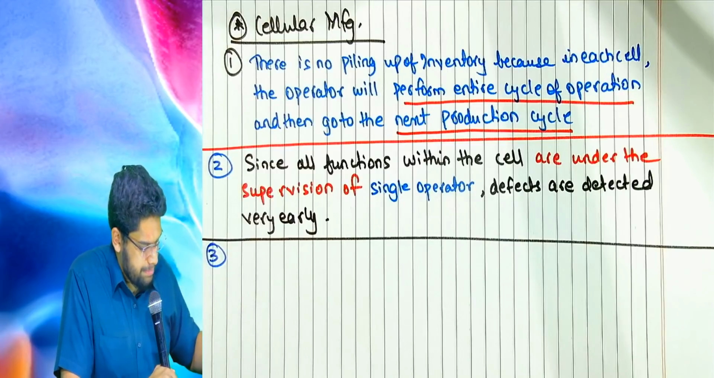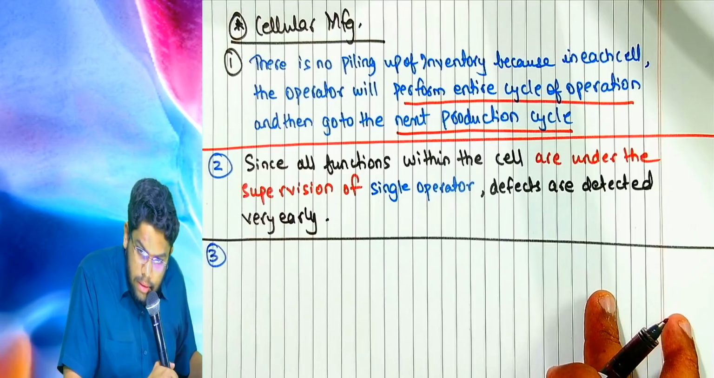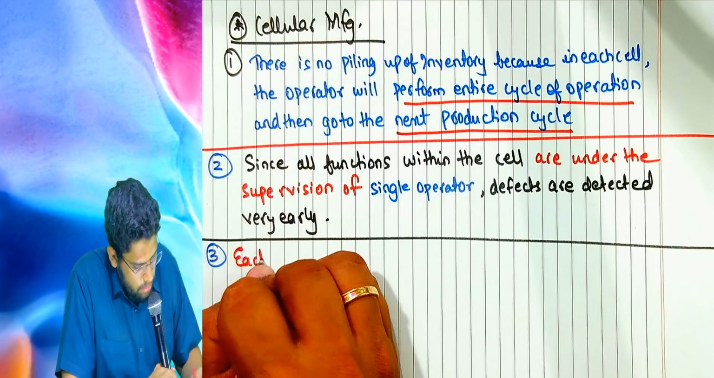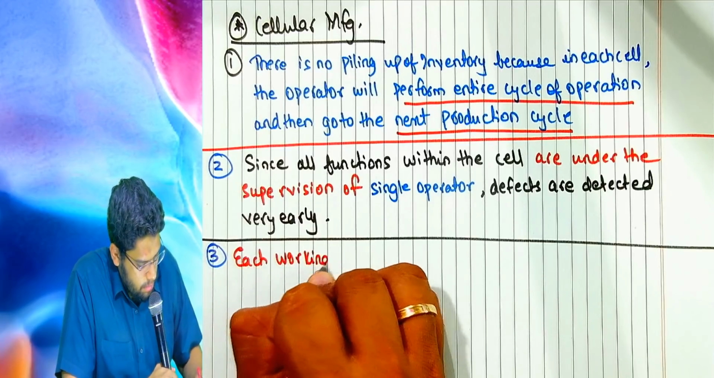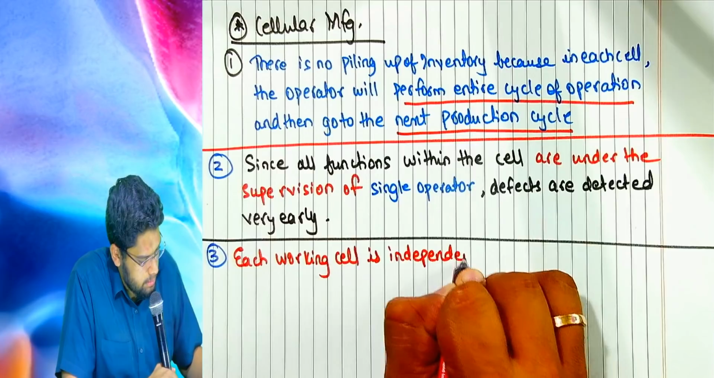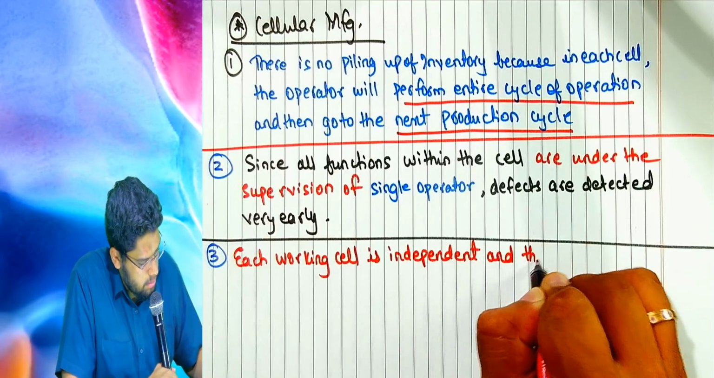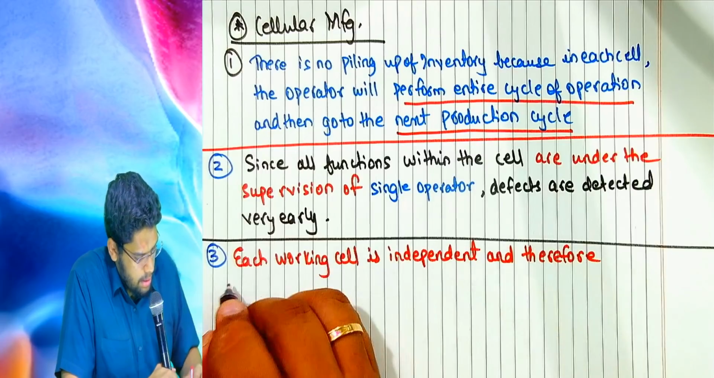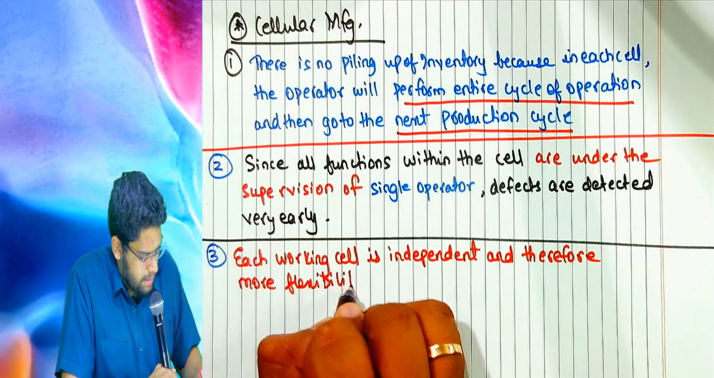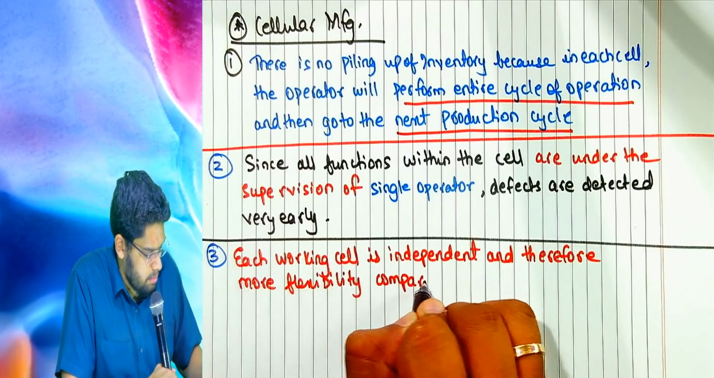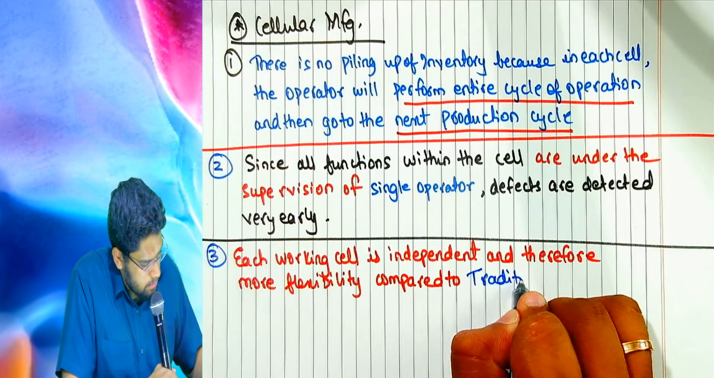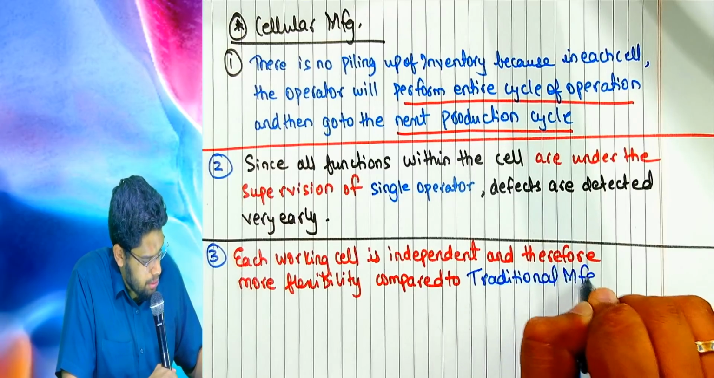What was the third problem? Do you remember what is the third problem? Flexibility. Good. Each working cell is independent and therefore more flexibility compared to traditional manufacturing.